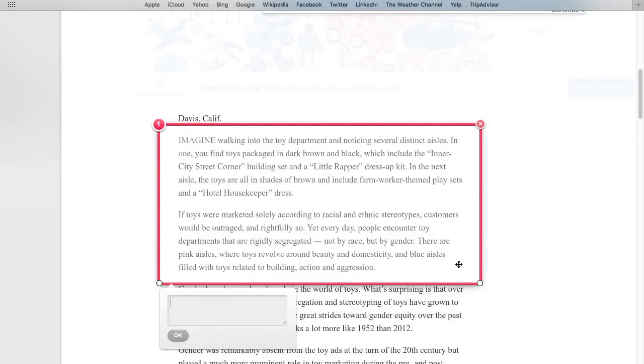What is it that the author is trying to say? The author starts off by saying that we would be outraged if toys were to be divided by race, but we aren't outraged at the fact that toys are divided by gender.